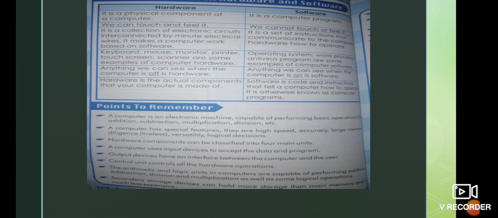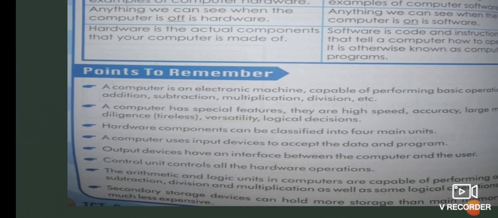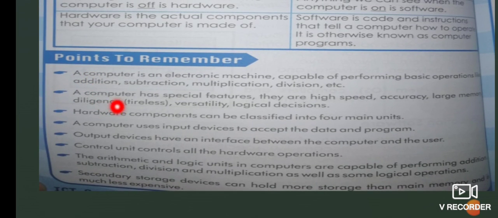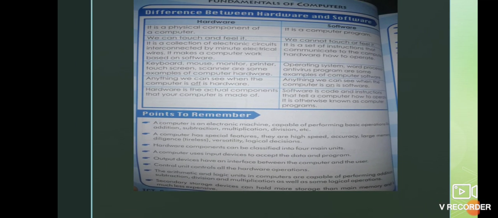In this chapter you have learnt what a computer is and what its characteristics are, the difference between hardware and software, the output devices, input devices, and the types of memories. Everything you have learnt from this lesson.